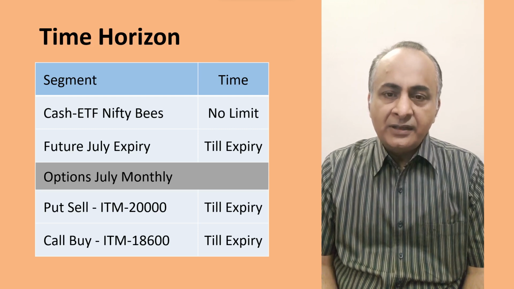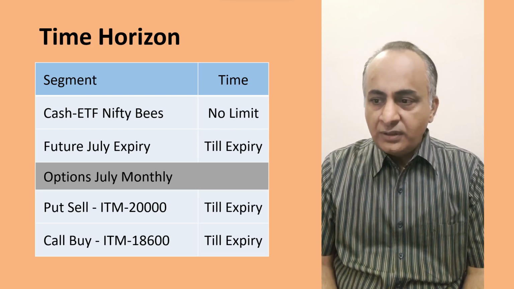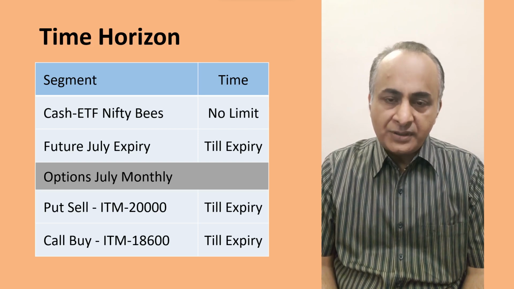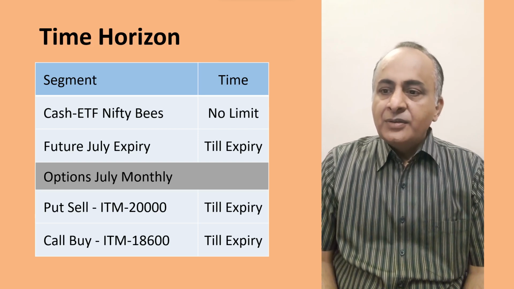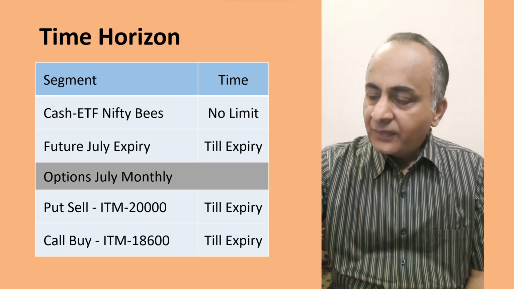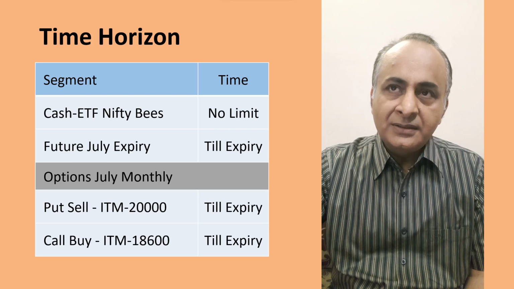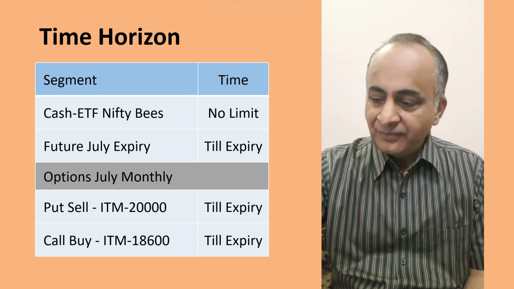So there is a time factor which plays a role in cash, futures and option segments. So that's all about these pros and cons, or let's say different sides of these three segments.